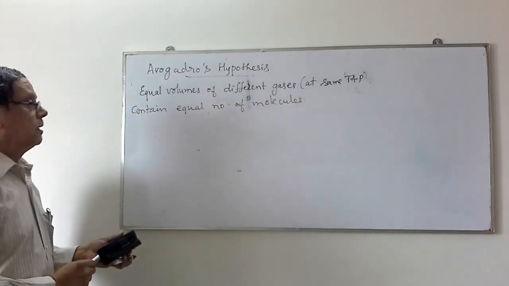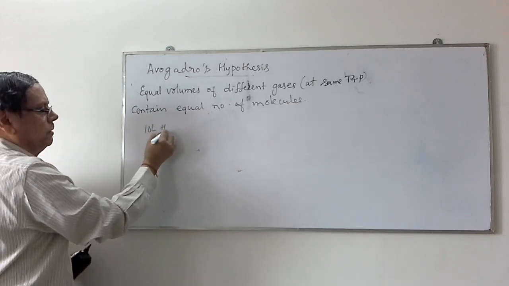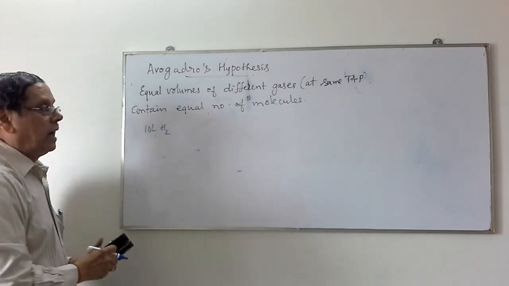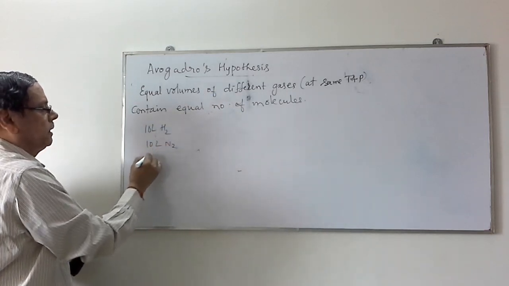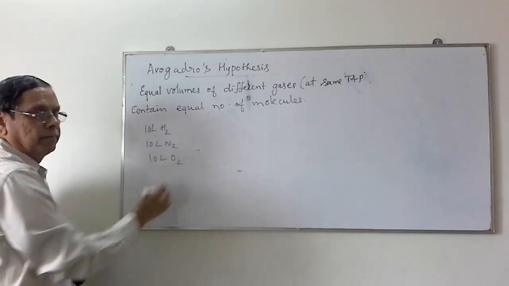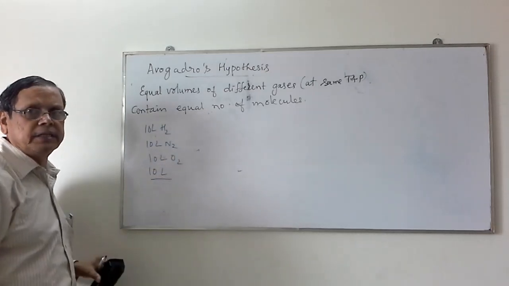Assume that I am taking 10 liters of hydrogen. At the same temperature, if you take 10 liters of nitrogen, 10 liters of oxygen, or any such gas whose volume is the same.